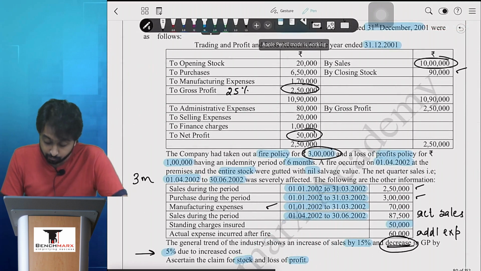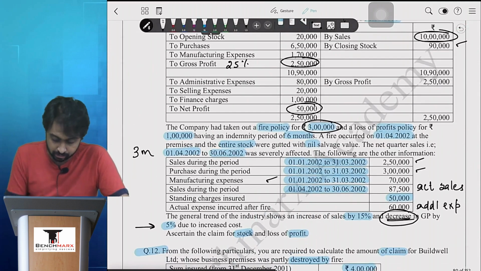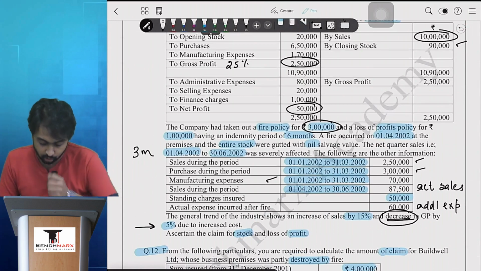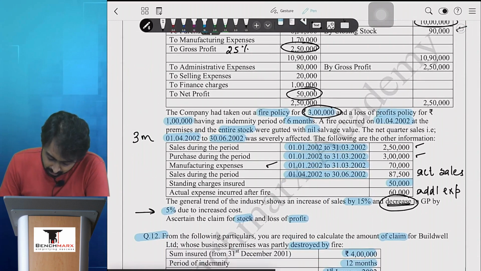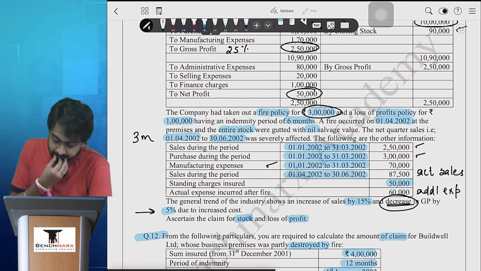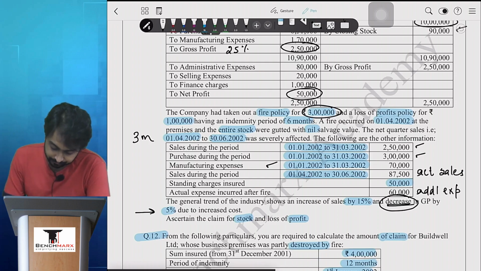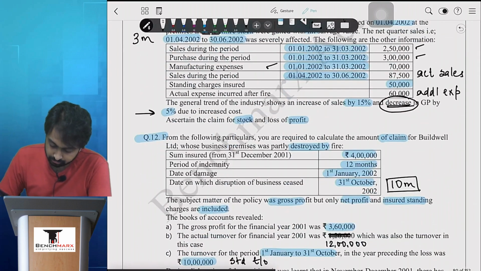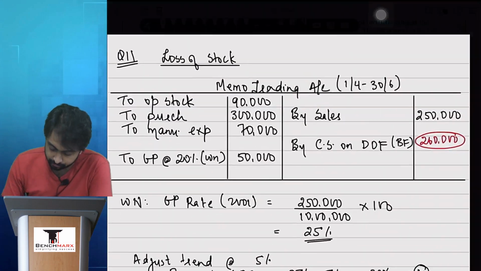It is the loss of profit which is interesting. So now the important part starts. Chalo, let us now read the data. Okay, sales has been given for 1st March. So sales has been given for the period before the fire, purchase before the fire, expenses again before the fire, and sales during fire. ठीक है. So there is problem for standard turnover.